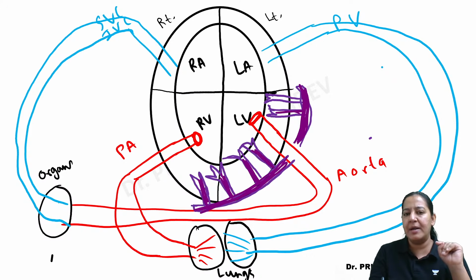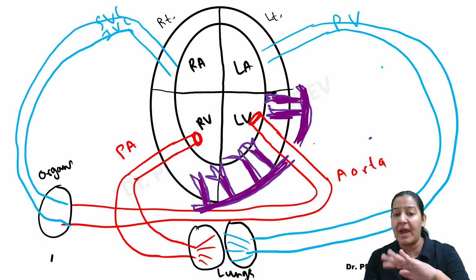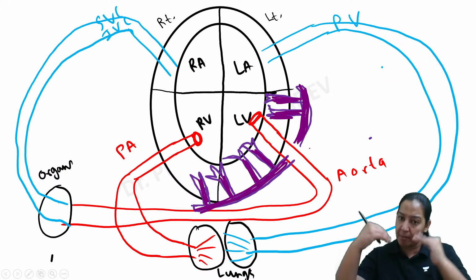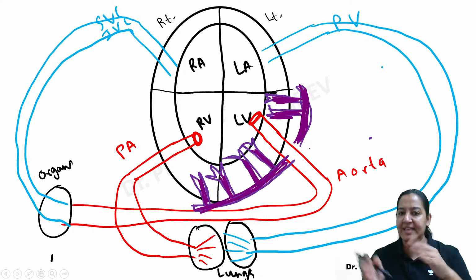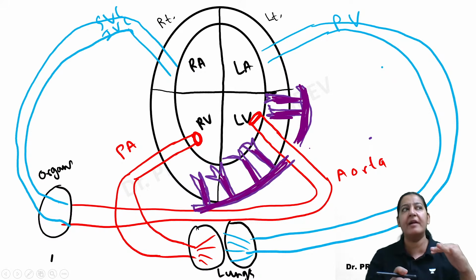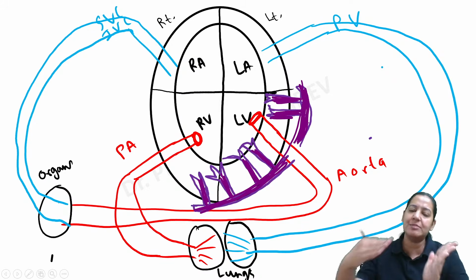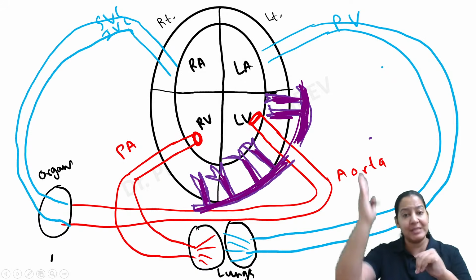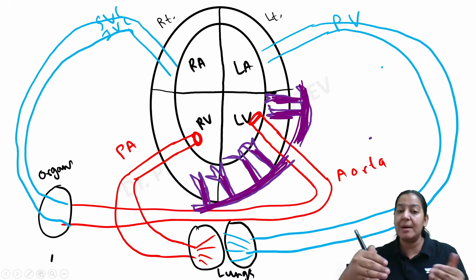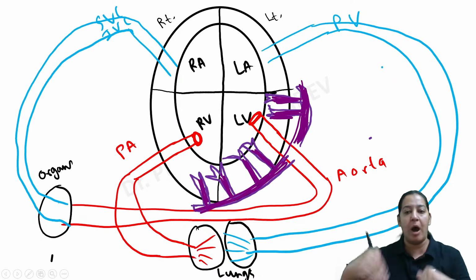So one conductance vessel and multiple resistance vessels are derived, and they are supplying the wall of the left ventricle from outer to inner side. You all can see this is the coronary I have drawn with purple color, and it is derived from the aorta. The bigger, longer coronary is the conductance vessel, and multiple small resistance vessels arise from it. They supply the wall of the left ventricle from outer to inner side.